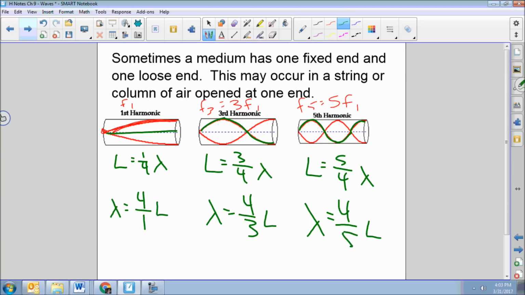It's probably worth noting that here my wavelength got divided by 3 compared with this one, so the wavelength got divided by 3 and the frequency got multiplied by 3. Smaller wavelength, higher frequency. And then the final one is you can have both ends of your wave be open. Usually this happens in a column of air. Most wind instruments are columns of air with one or both ends open.